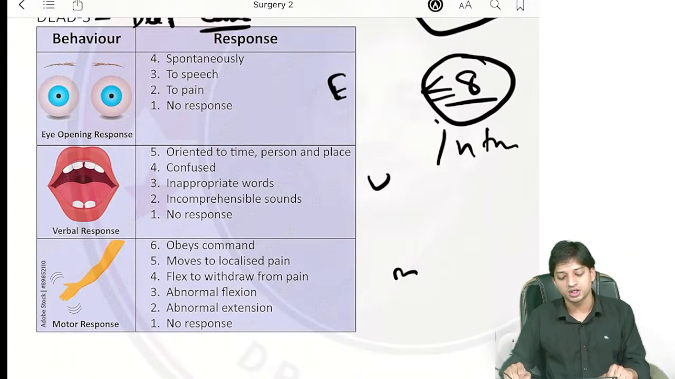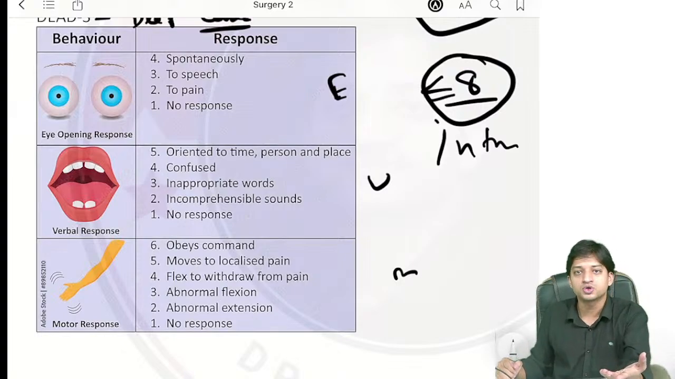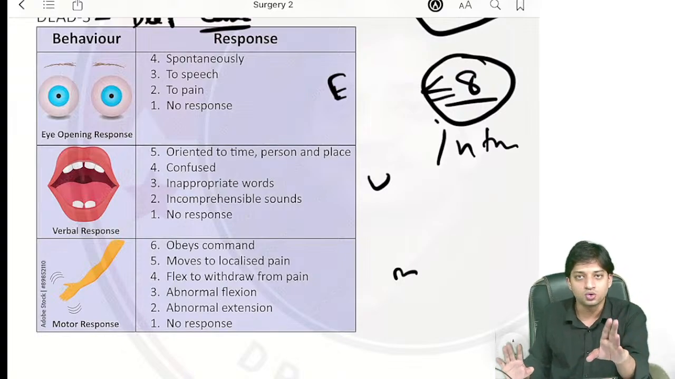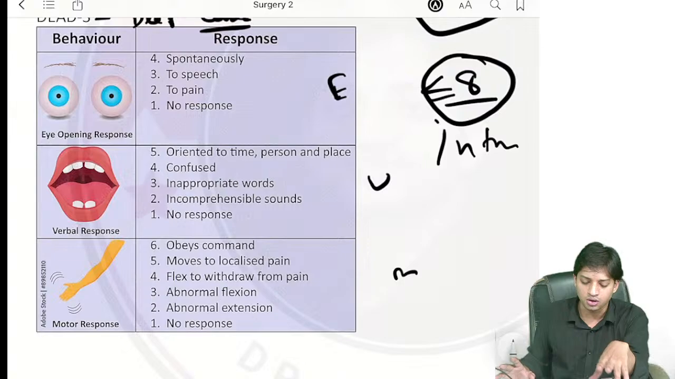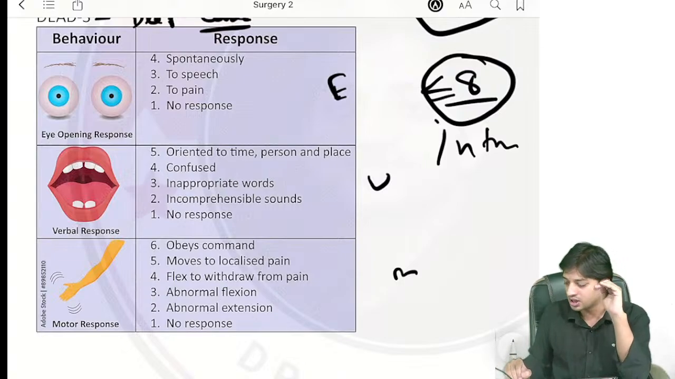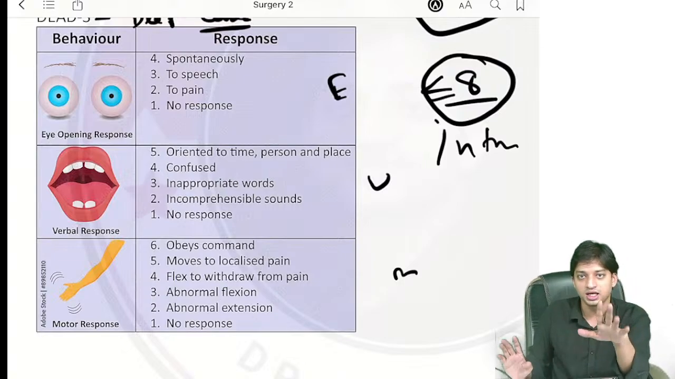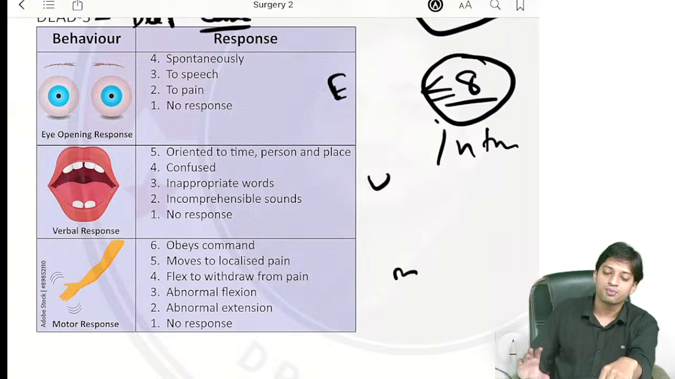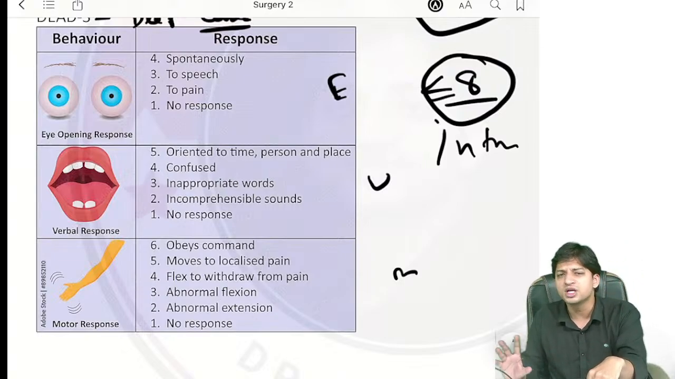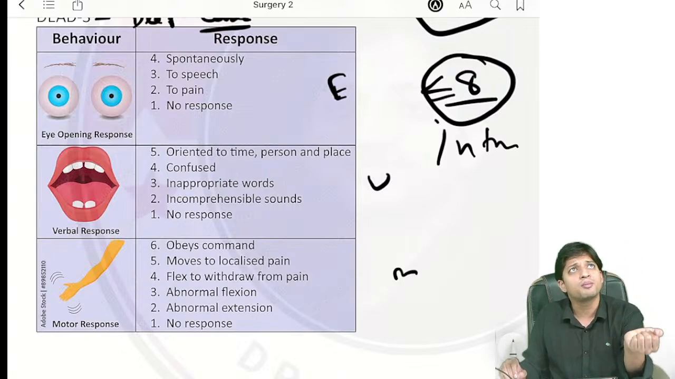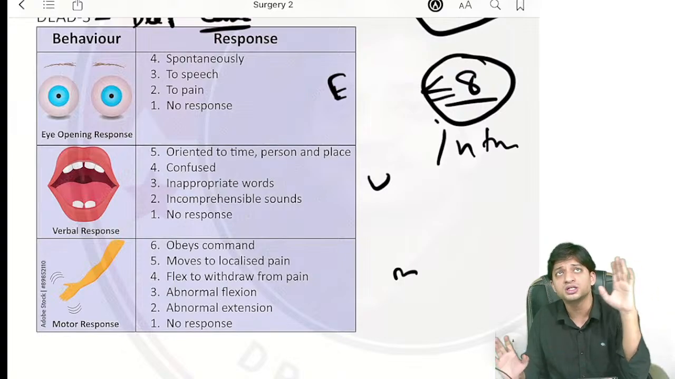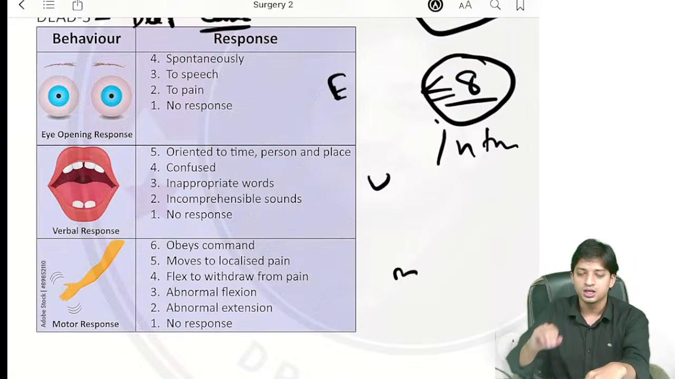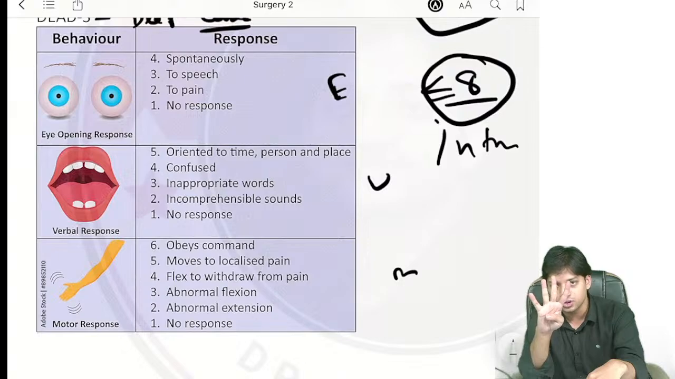Coming to the verbal response, right? If the patient comes to your emergency, he is oriented to time, place, person, he is conscious and talking sanely, not insanely, in the verbal response you will give 5 points. Now suppose the patient is conscious, talking, but he is confused. Where am I? Why am I here? How did I come here? He appears to be confused. Then you will give him 4.